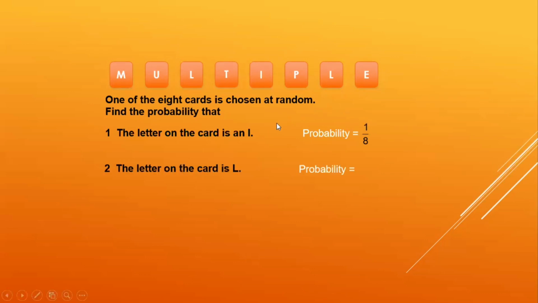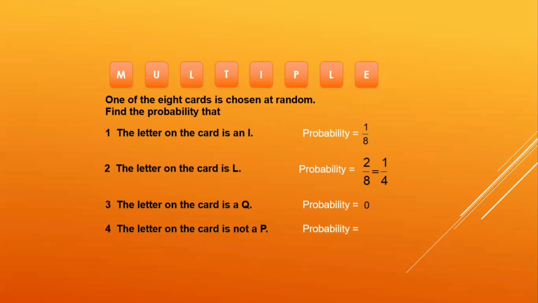The probability that the card is L. How many cards with L? 1 and 2. So the probability of getting a card with L is 2 by 8, which is 1 by 4. Probability of getting Q. Is there any card with Q? Tell me, what will be the probability? Yes, it will be 0 because there is no card with Q. This is an impossible event.